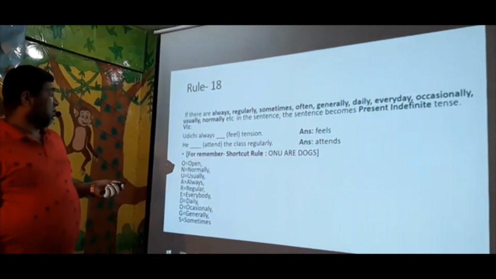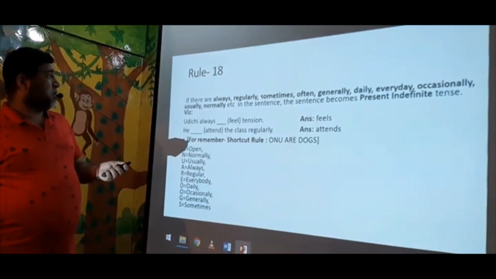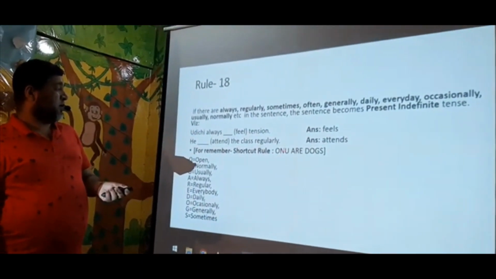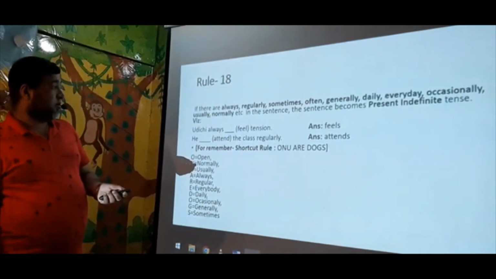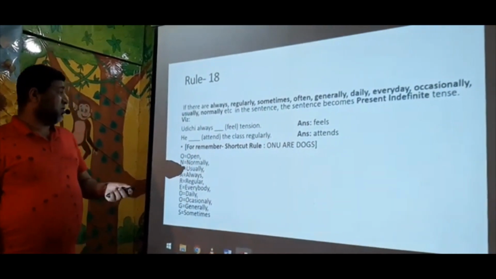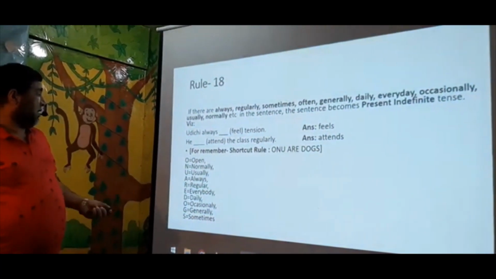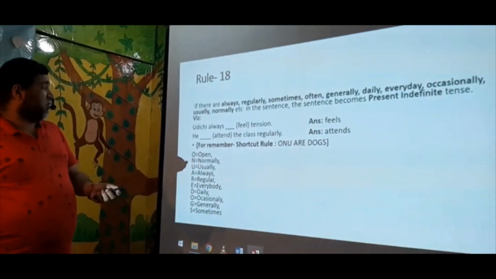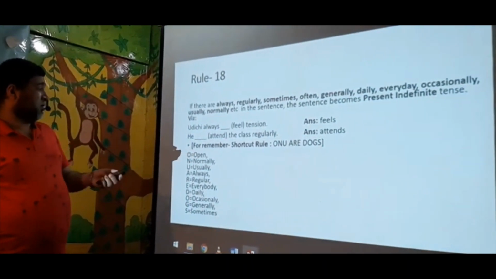Similarly, he attends the class regularly. Attends. How will you remember? You may say, sir, how can I remember these words? I may forget. There is a shortcut rule for remembering. I have written a sentence. It is only for making you understand. So if you remember this sentence, you can remember these words, like often, normally, usually.